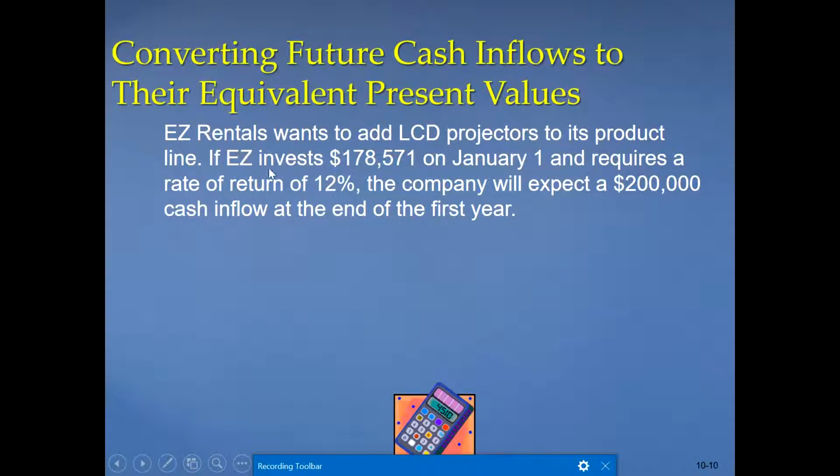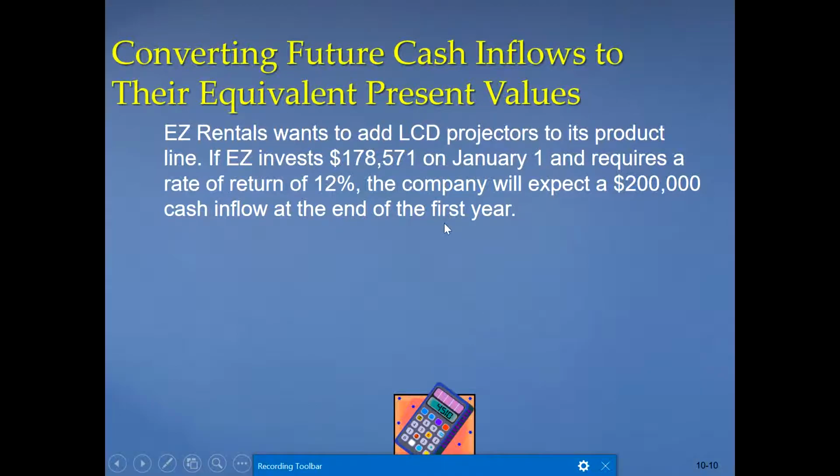If Easy invests 178,571 on January 1 and requires a rate of return of 12%, the company will expect to add 200,000 cash inflow at the end of the first year.